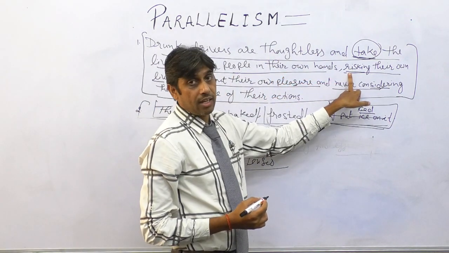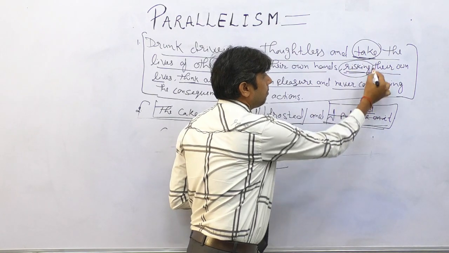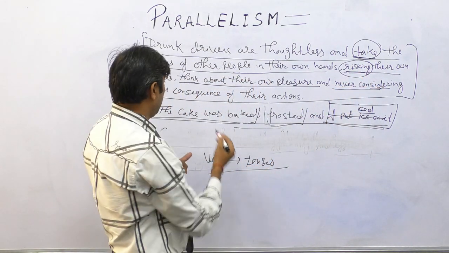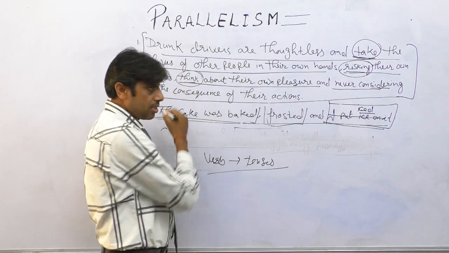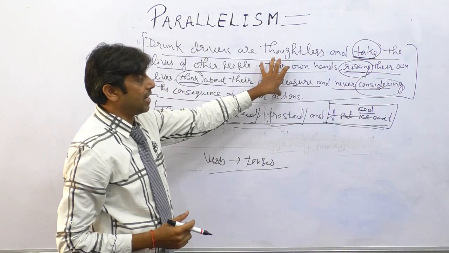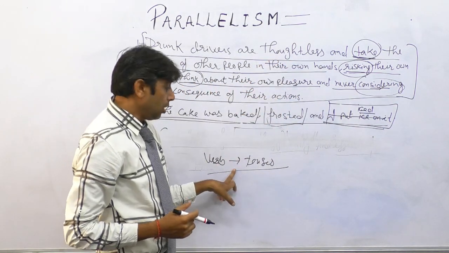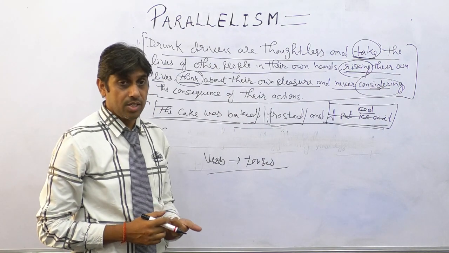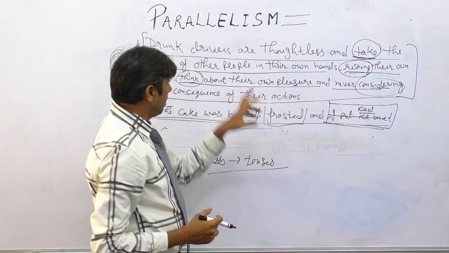Now risking, this is again verb plus ing, gerund form. Next is think. So this is simple present tense. And then considering. So this sentence has only the parallelism error, that is called verb parallelism. So how can I rewrite this sentence with the parallel structure?